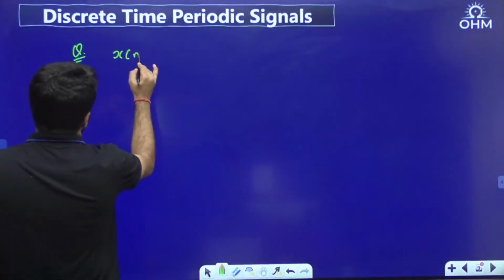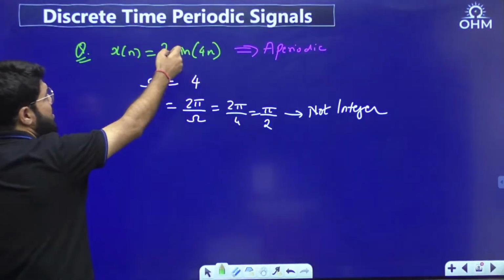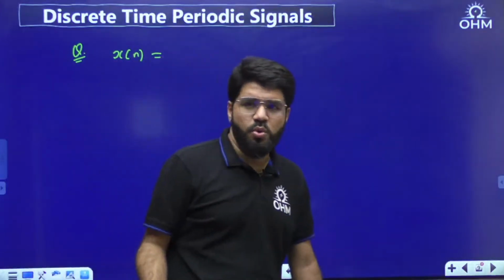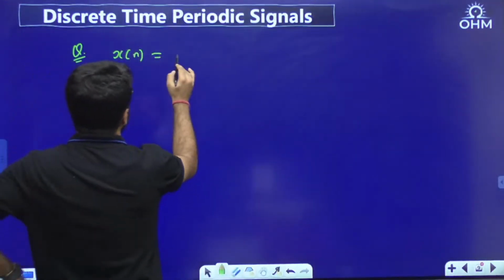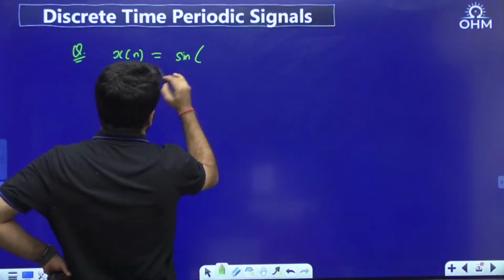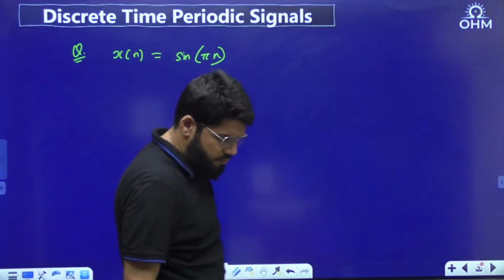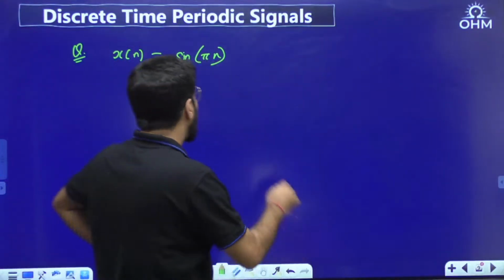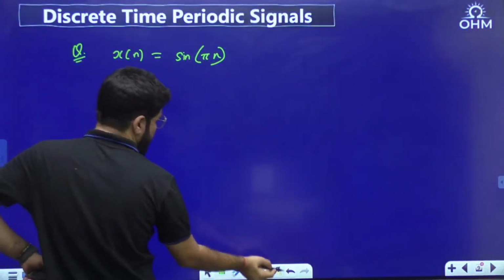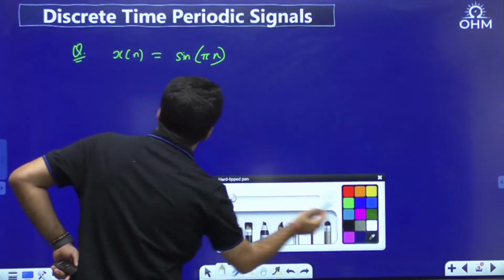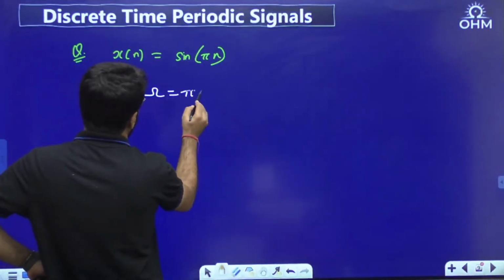Now, whatever calculations I am doing for sine are applicable for cos also, and vice versa. Suppose you have the signal sine pi n. What is the omega that you have taken? Omega equal to pi.